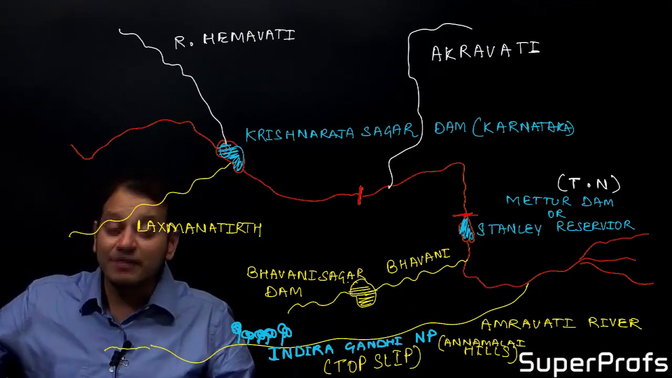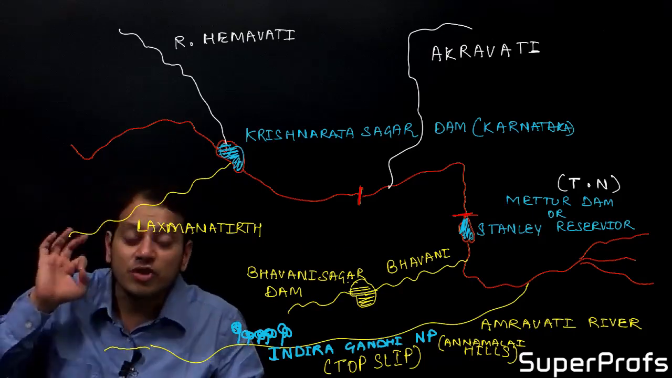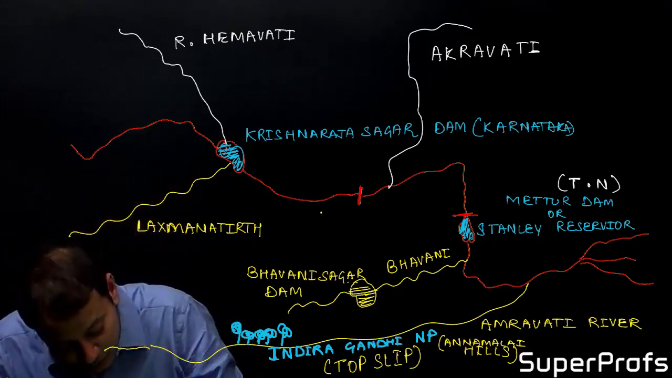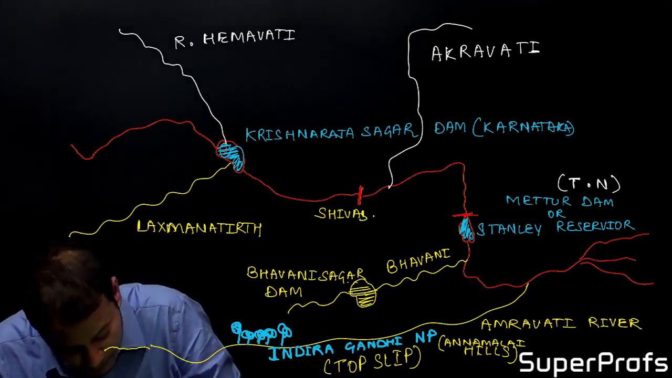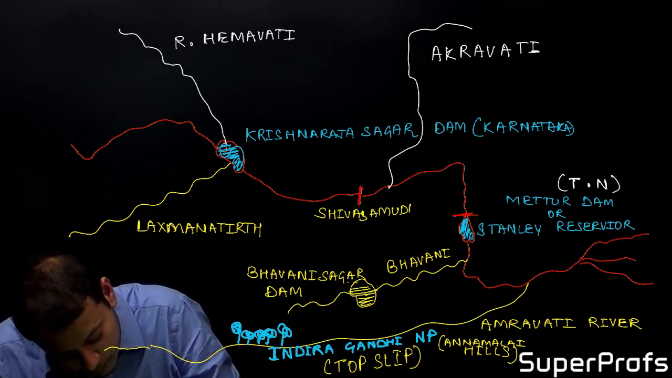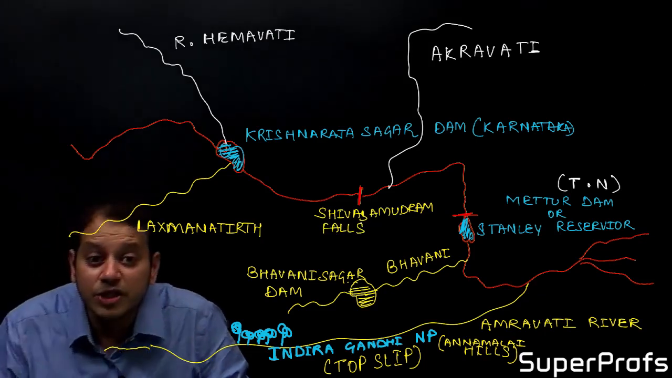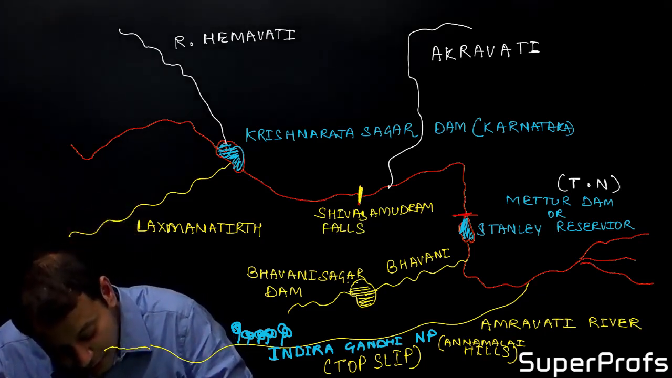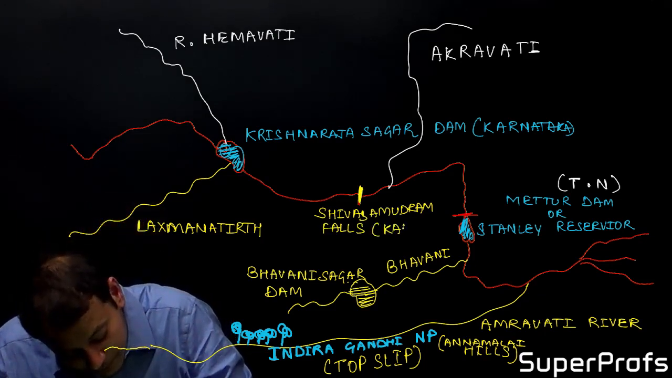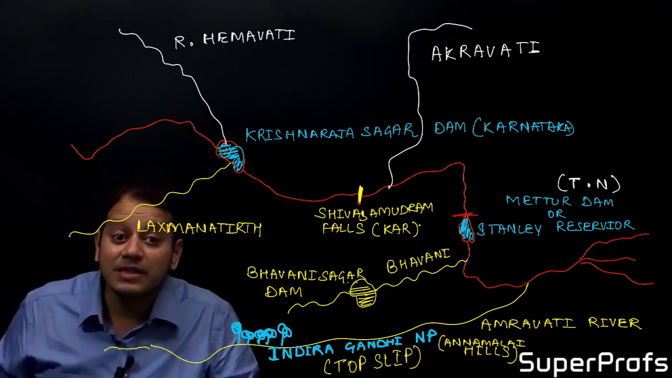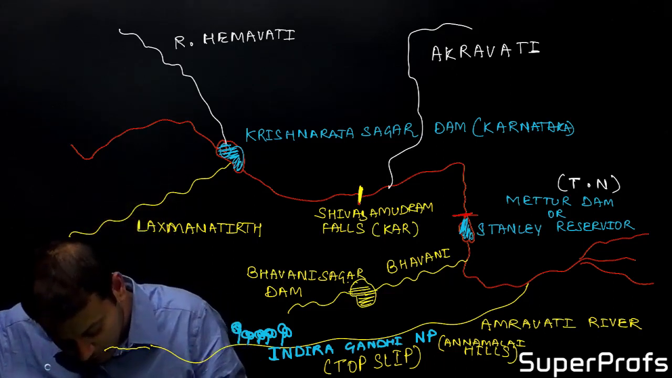Two important things about river Kaveri. When river Kaveri is flowing, it jumps from the Deccan Plateau to form one of the most beautiful waterfalls in India, known as Shiva Samudram Falls. Which state? In the state of Karnataka. Remember, Shiva Samudram Falls lies in the Mandya district of Karnataka.